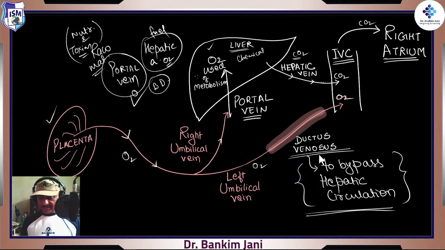So in the inferior vena cava, the deoxygenated blood from the liver and the direct blood which has been bypassed from hepatic circulation lands over here. So this is where there is mixed blood. This mixed blood will reach the right atrium. This inferior vena cava will open into the right atrium, right? So it will reach the right atrium.